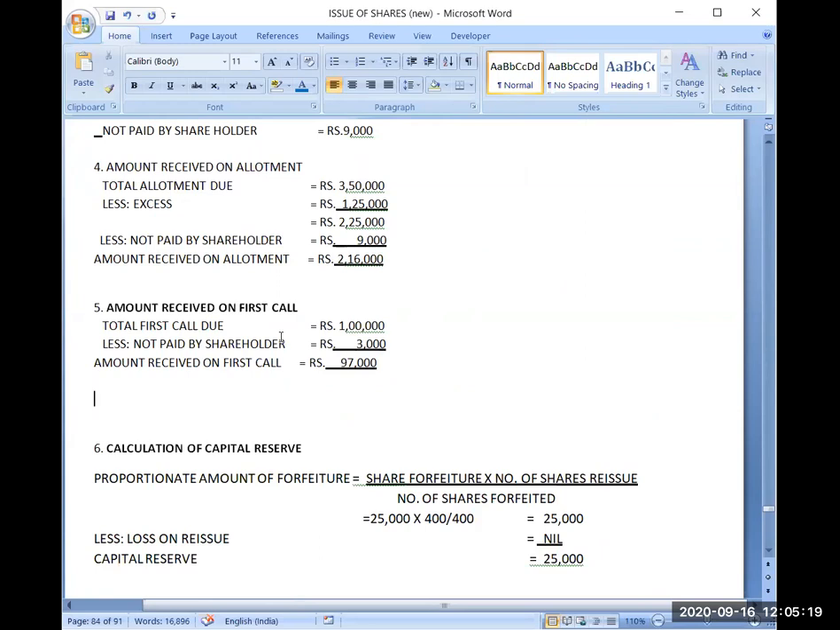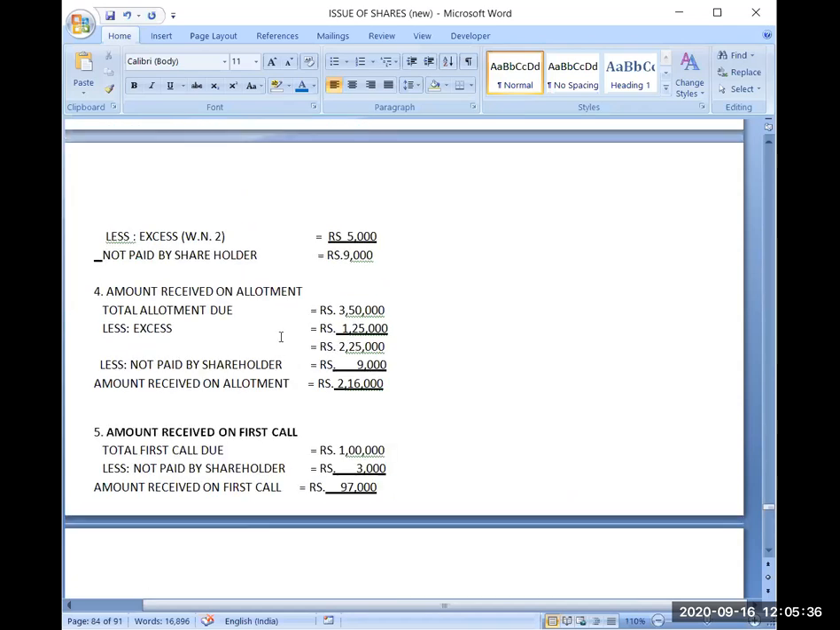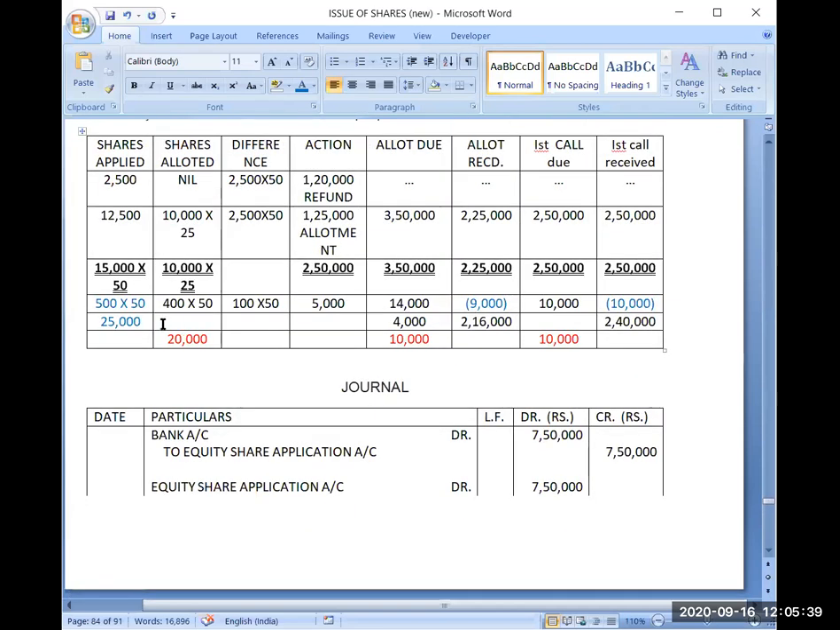So if 5 was the premium, the share forfeiture amount will be 500 into 50. Yes, very good. Minus 405. Yes, very good. If the premium we are receiving is on application, then first we will calculate 25,000. Simple. And out of this 25,000, I will subtract 400 into 5, the premium which I have received on application. So that will be subtracted, and that way my forfeiture amount will then become 23,000.